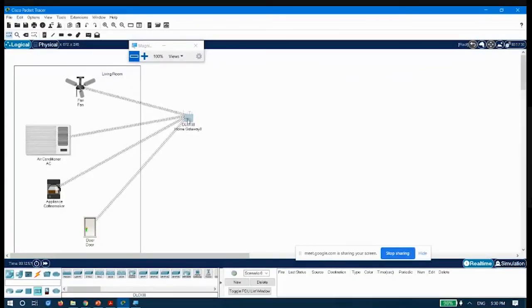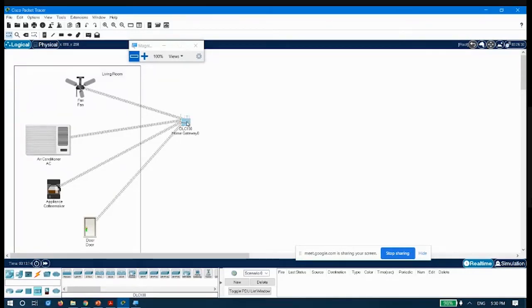So these devices are now connected to the home gateway. Then in order to connect them to the internet and all other networks, we will need a router. You could have more than one router, but for simplicity, I am just using one router. You could use more than one router, remember it.